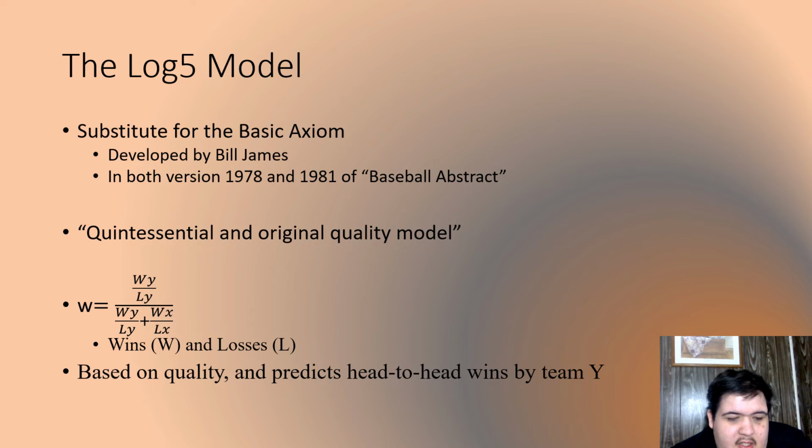And we look at this model here. It's the winning percentage equals the win-loss ratio of team Y over the win-loss ratio of team Y plus the win-loss ratio of team X. And what this does is it bases it on quality and predicts head-to-head wins by Team Y. If we wanted to look at the head-to-head wins by Team X, we would flip all these variables, and it would be that one quality plus another quality would be equal to 1.